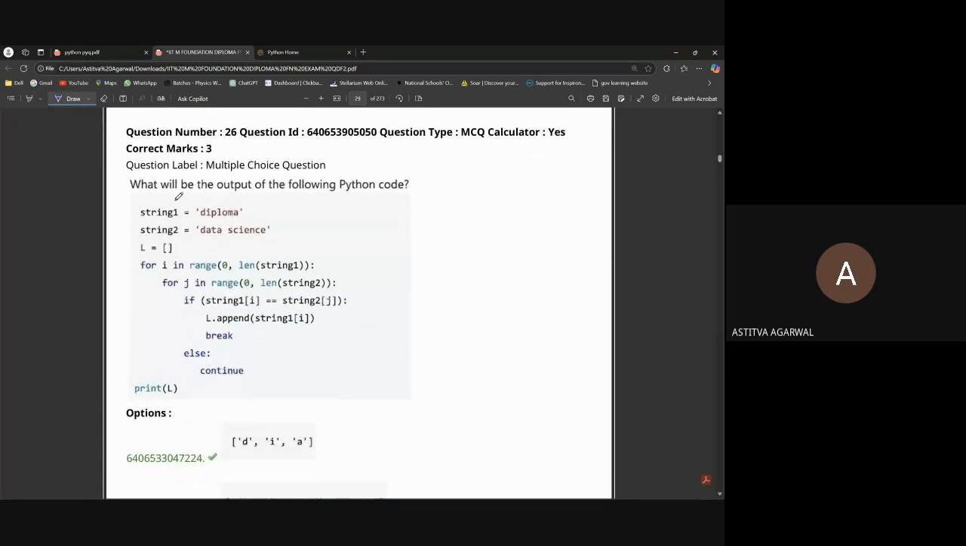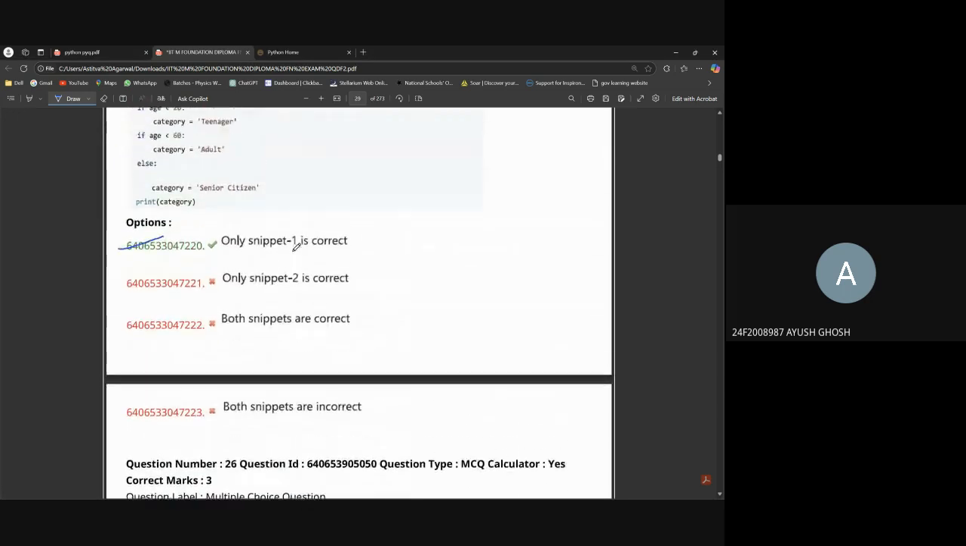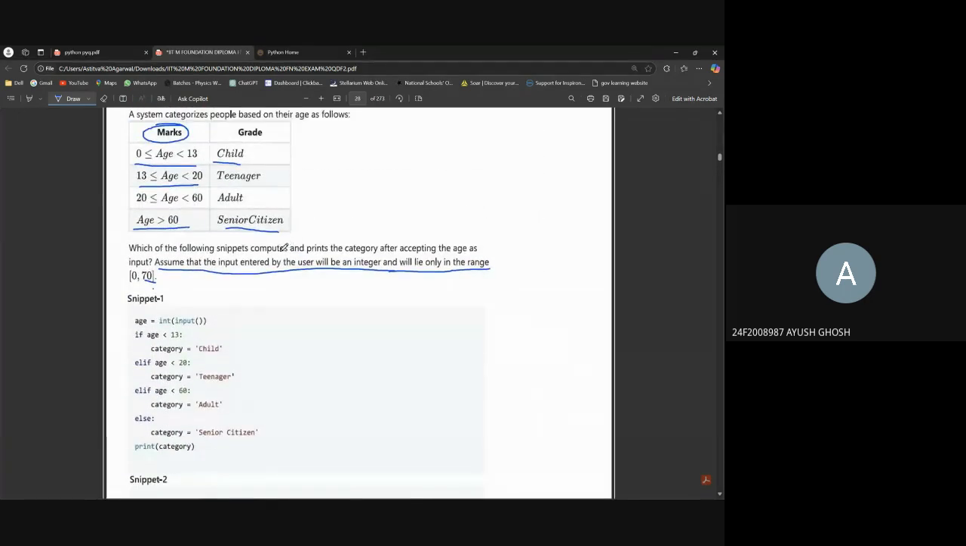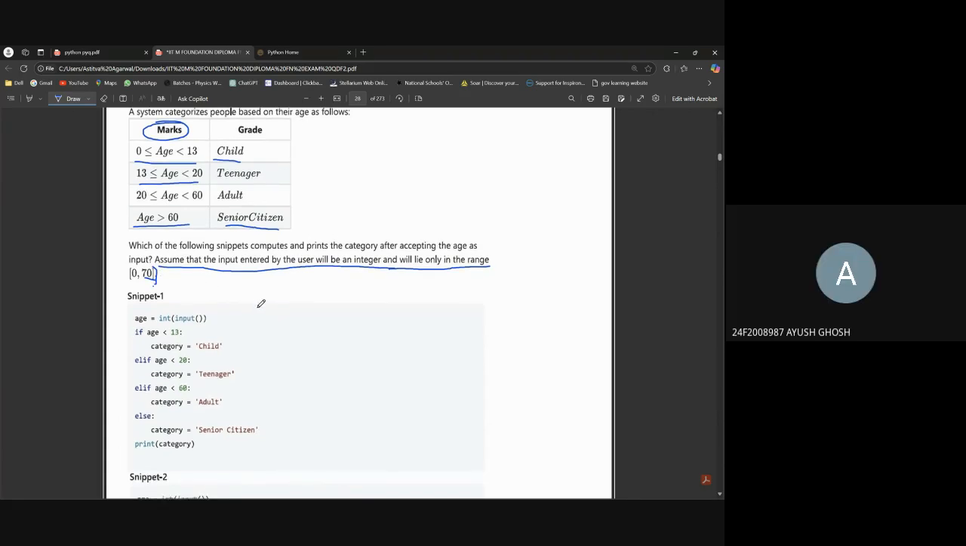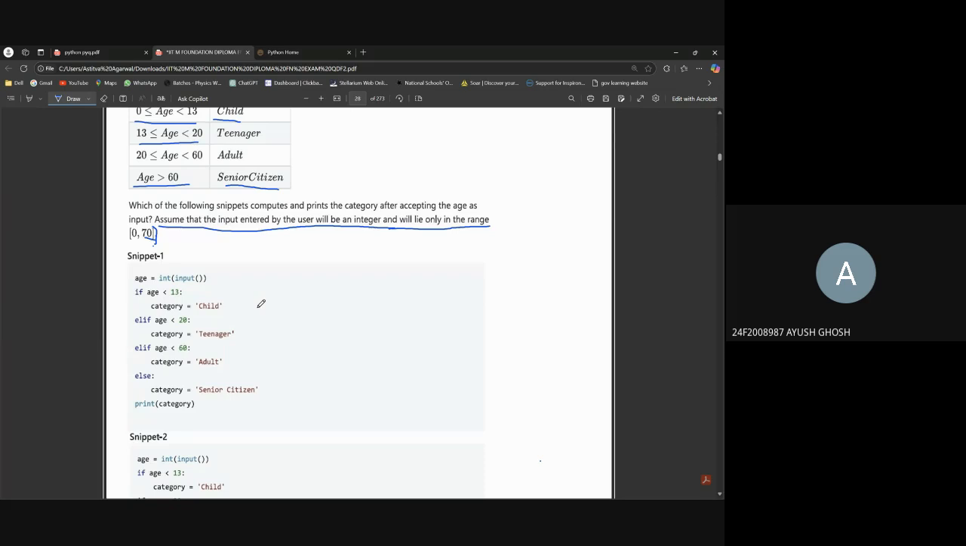Okay, jump on to the next question. What will be the output of the following? Astitva, I have a doubt. If the range is 0 to 70, doesn't that mean that the maximum value should be 69? No, it's 70, it's a closed bracket. Oh, wait, but the maximum value should be 69, right, if it comes under range?